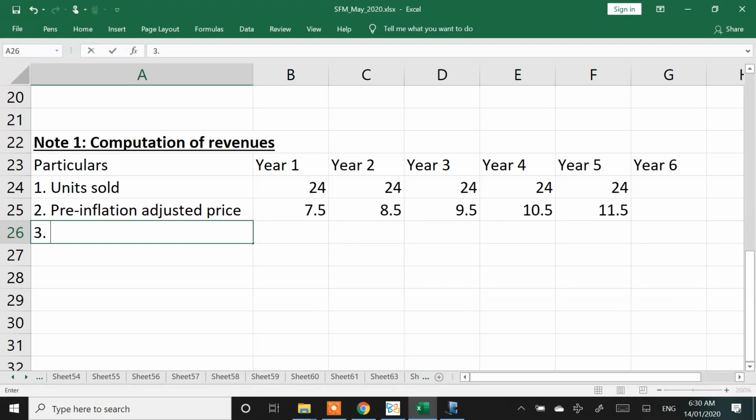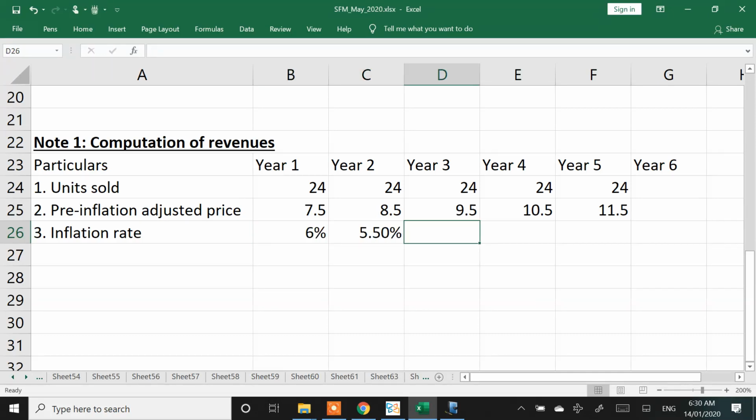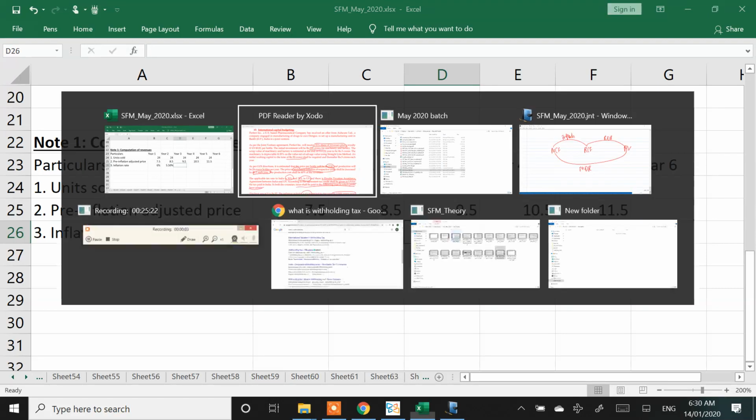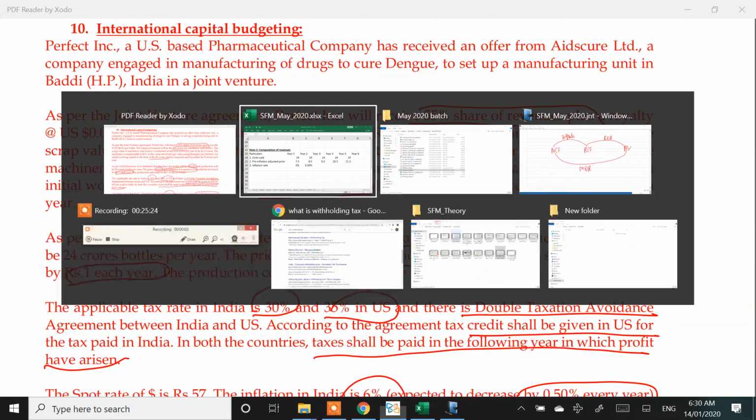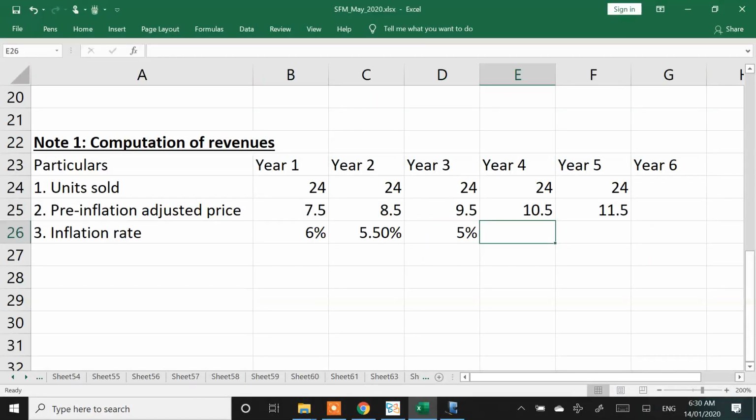Point number 3 is inflation rate. Read it carefully and tell me the inflation rate of India for year 1, 2, 3, 4, 5. Year 1, what's the inflation rate? 6%. Then year 2, 5.5. Then year 3, yeah, please participate. 5%. It's going to reduce, then 4.5.